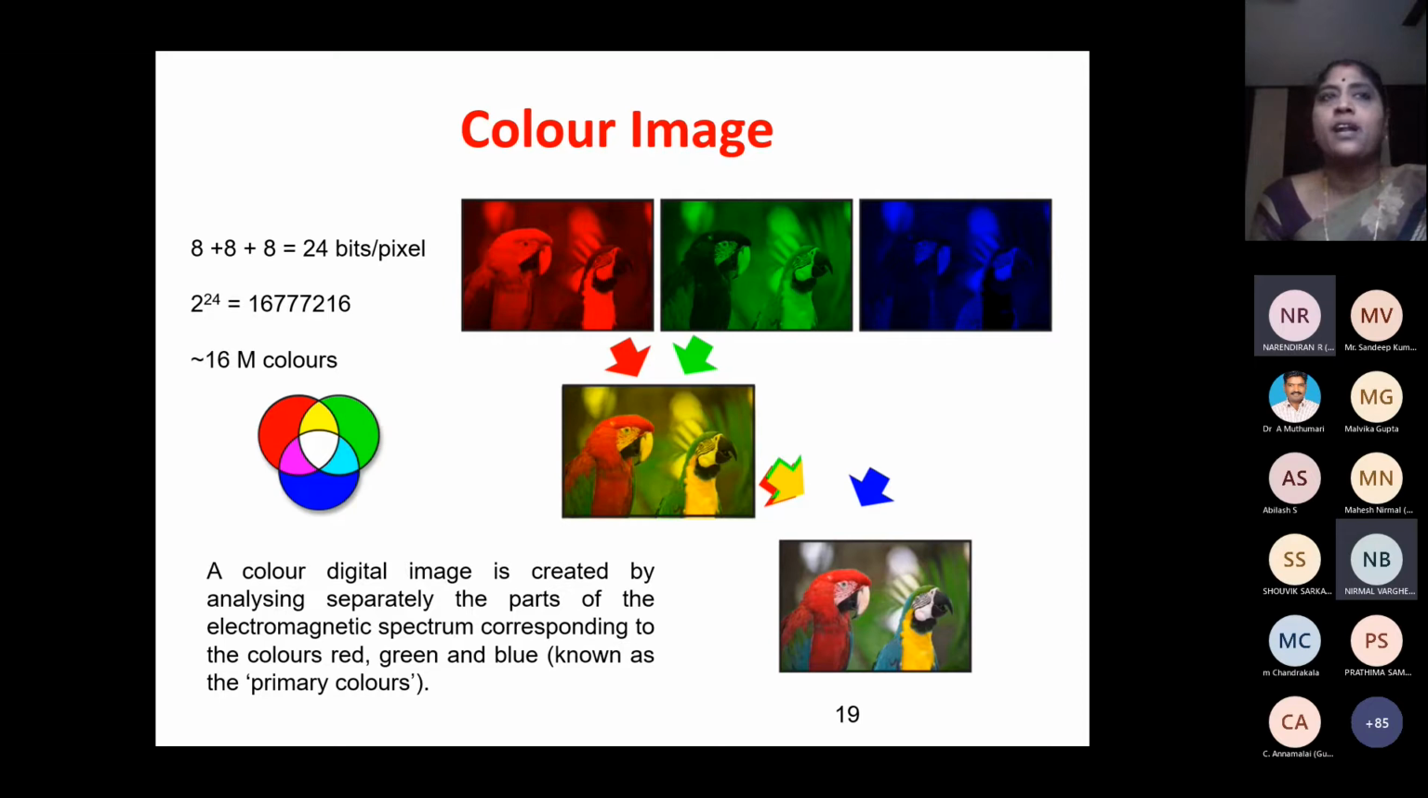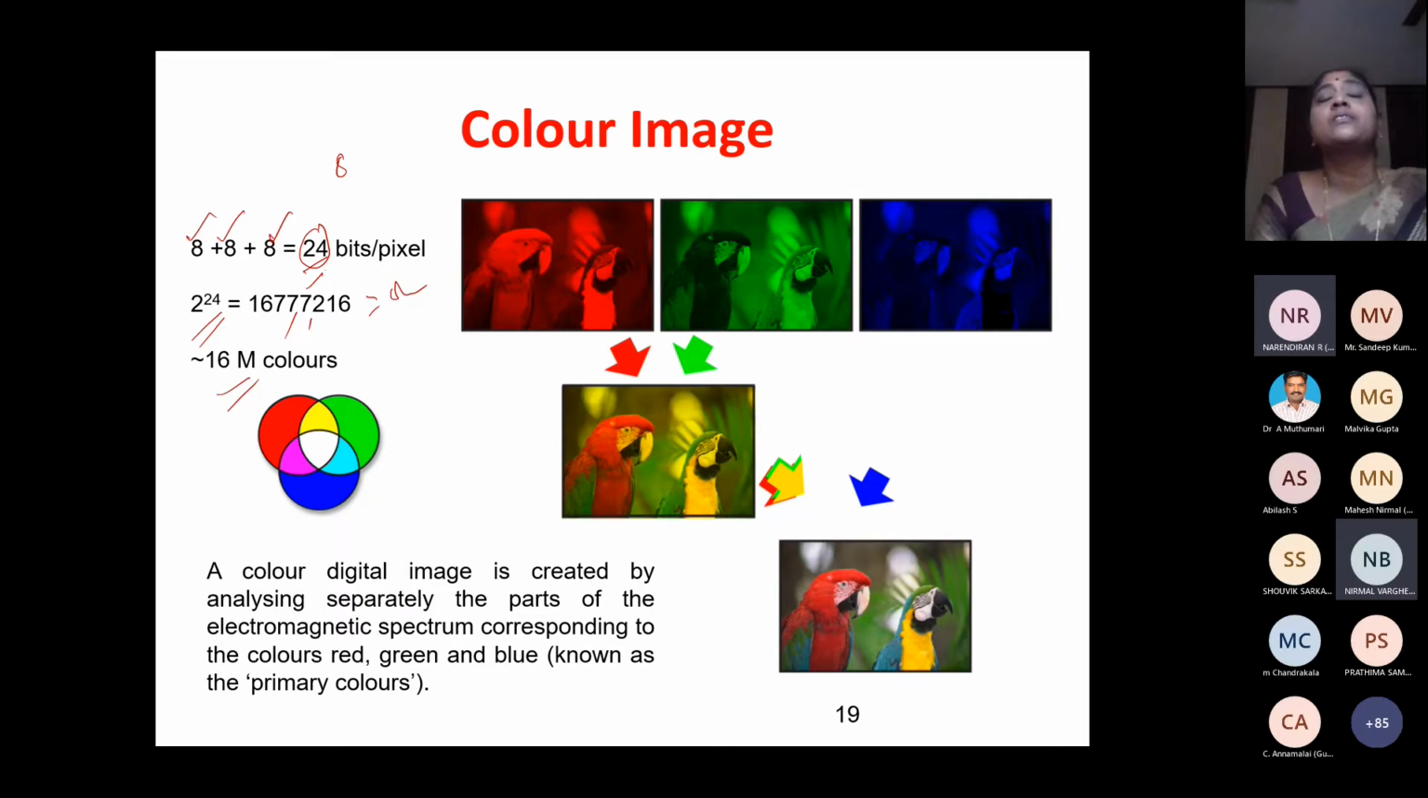For each component I am going to use 8 bits. 8 for red, 8 for green, 8 for blue. So totally how many bits? 24 bits per pixel. In the grayscale I said 8 bits per pixel. Here for each pixel how many bits do I require? I require 24 bits. So 2 power 24 is nothing but 16,777,216 colors. Approximately 16 million colors.